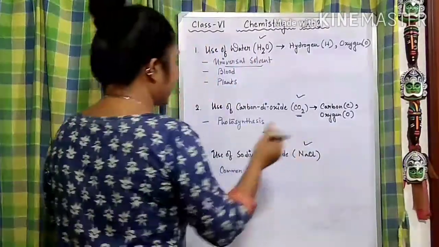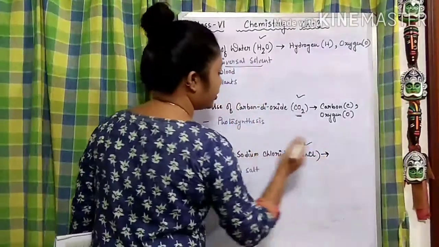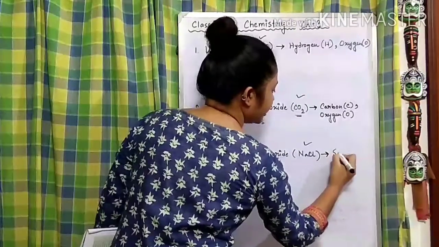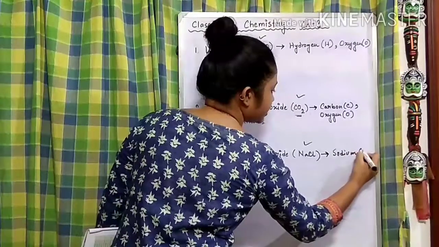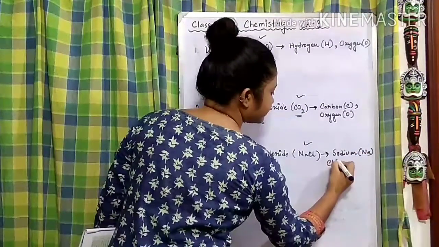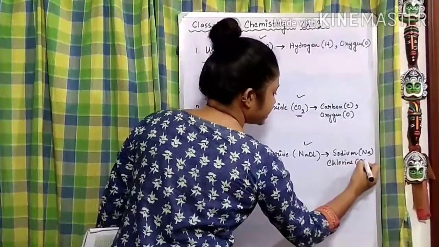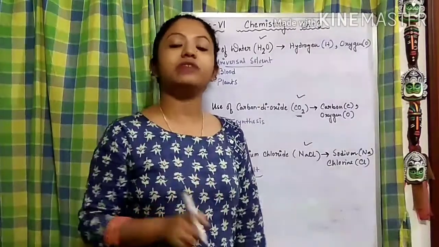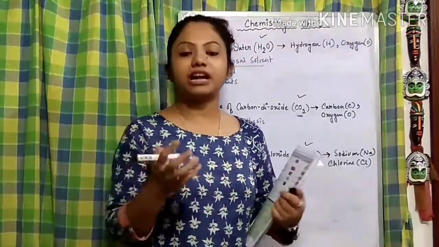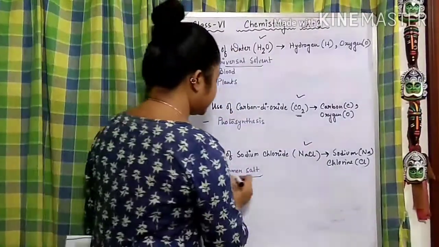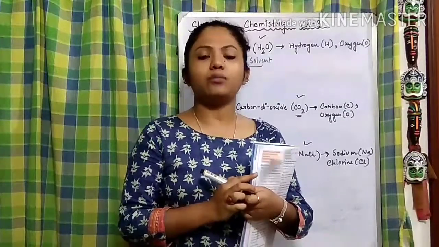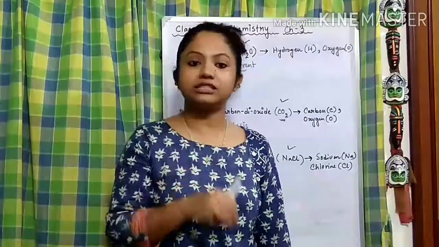Okay. Now after that, this is NaCl or sodium chloride, which is famous as common salt. It contains a sodium atom and a chlorine atom, that stands for Cl. So NaCl means it contains one atom of sodium and one atom of chlorine, which chemically combine together to give rise to one molecule of sodium chloride, and that is famous as common salt. Other than enhancing taste in our food, common salt has a certain role in our biological system.